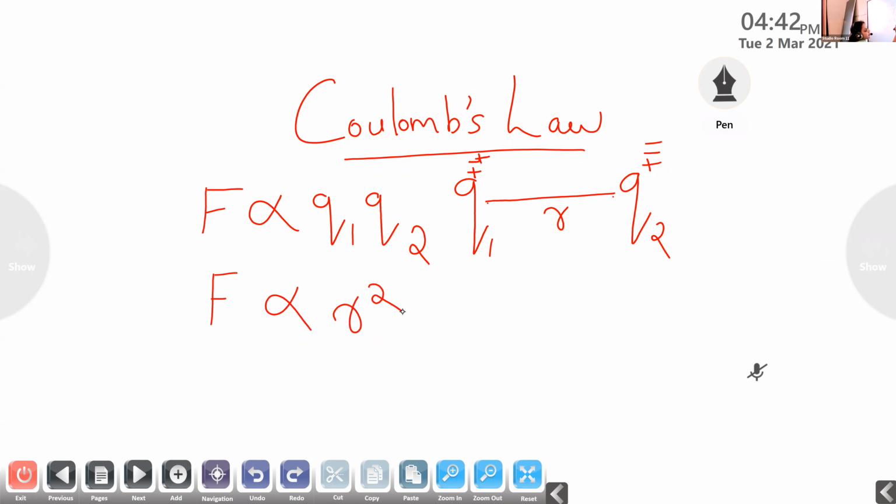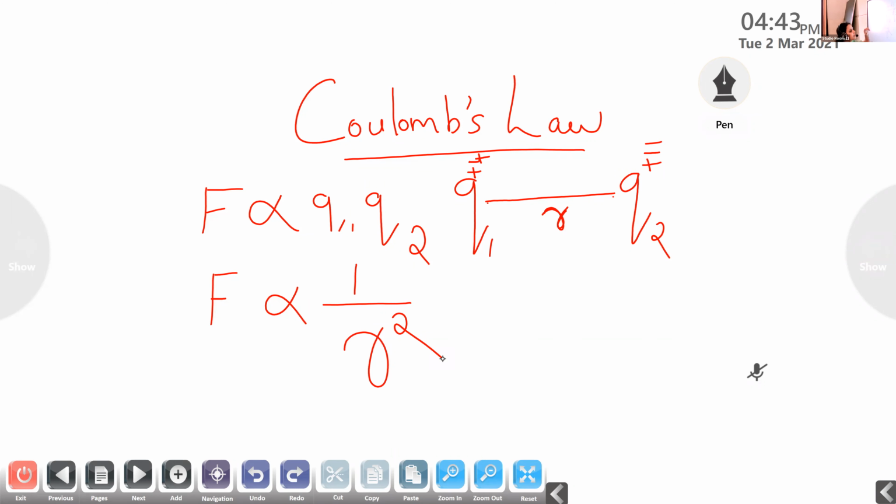These two charges are separated by a distance R. So Coulomb's second statement is that the force is inversely, sorry, I made a mistake here, F is inversely proportional to the square of the distance. So this is the second statement made by Coulomb.